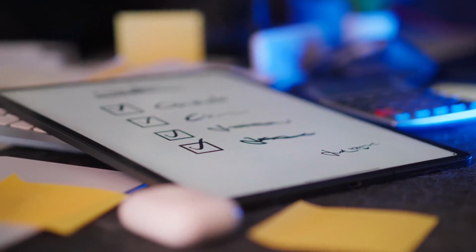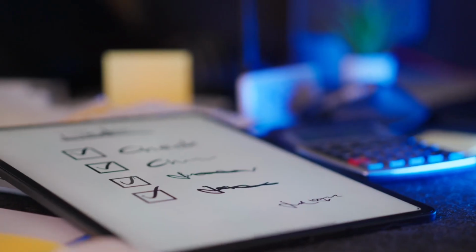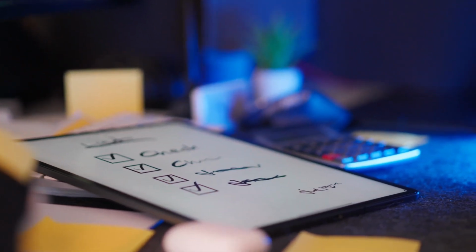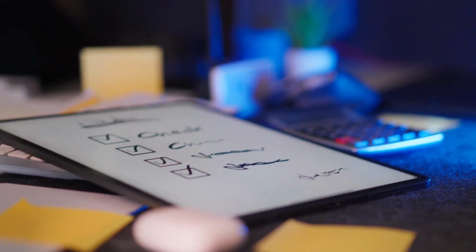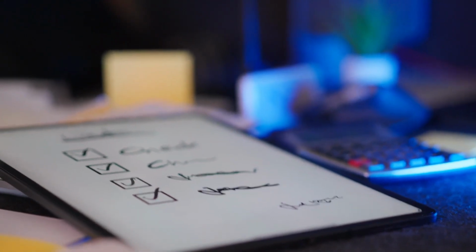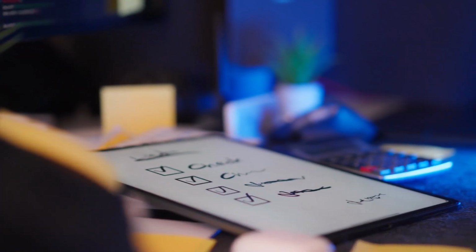Before publishing, sending, selling, or applying, review the result from the other person's point of view. Make the promise clear. Remove unnecessary steps. Test every link. Check important claims against the original source. And make sure the final output solves the problem you said it would solve.